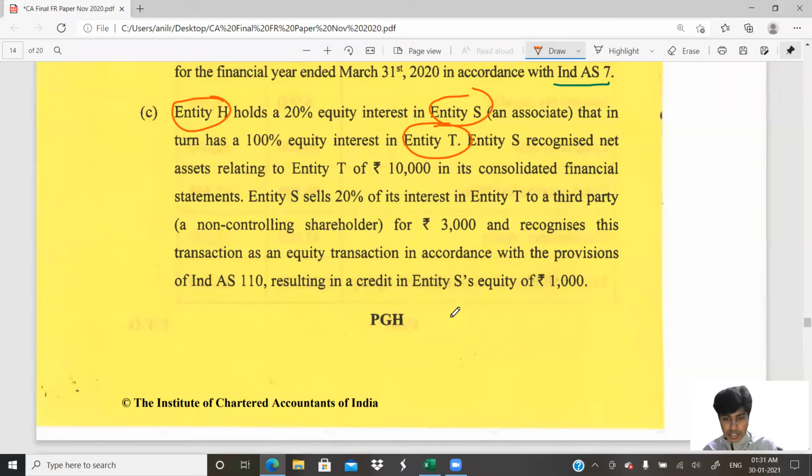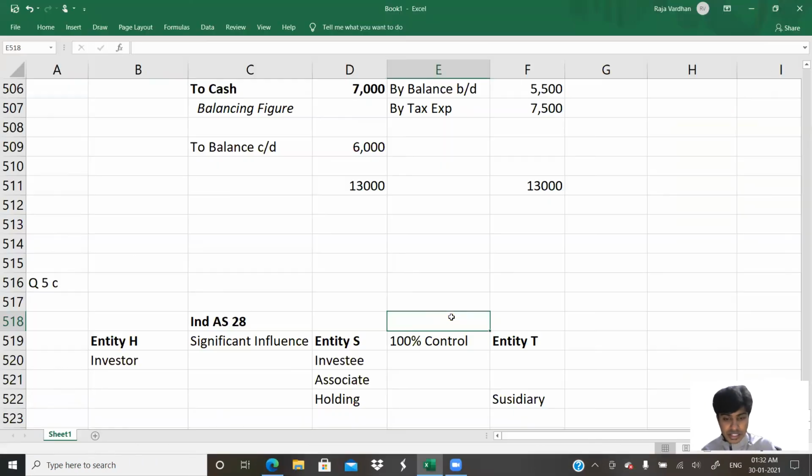Let's go ahead. Entity S recognized net assets relating to entity T of 10,000 in its consolidated statements. That is what we are supposed to do. Entity S, meaning the holding company, has recorded entity T's 10,000 worth assets. Why the complete 10,000?